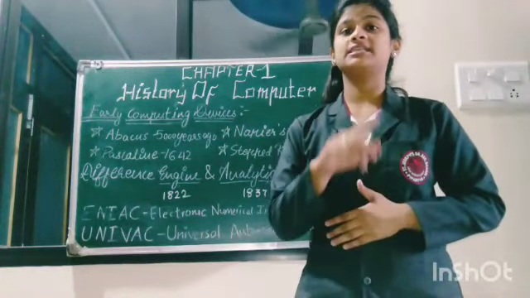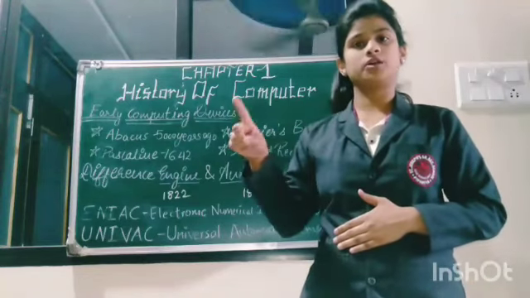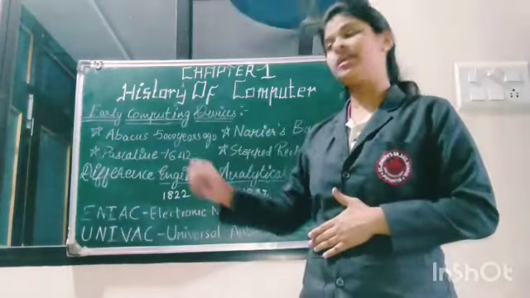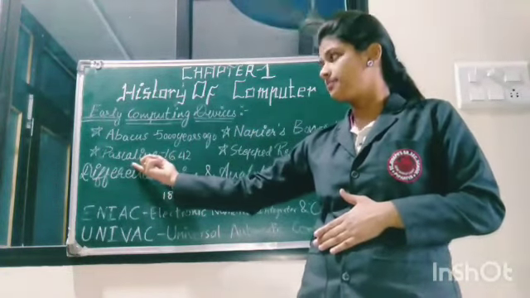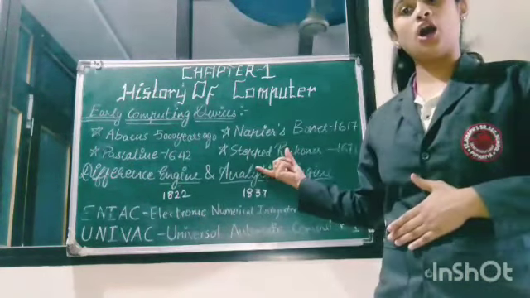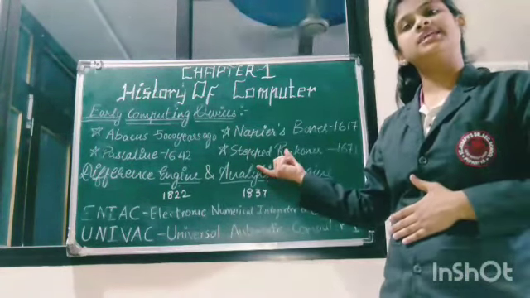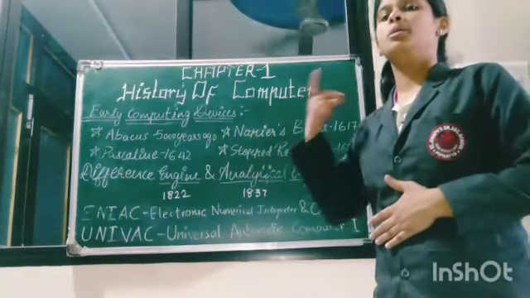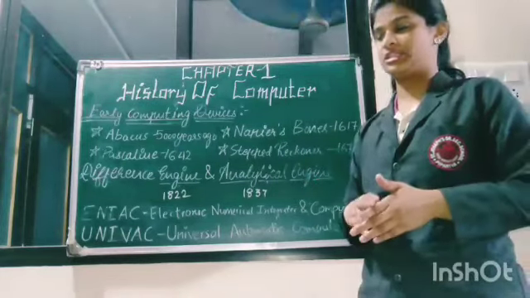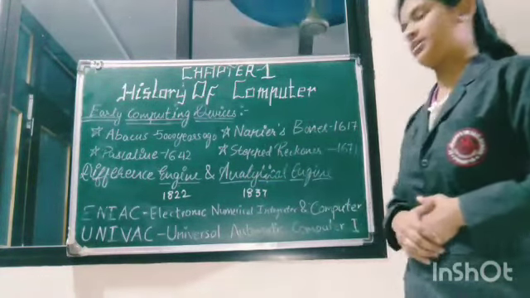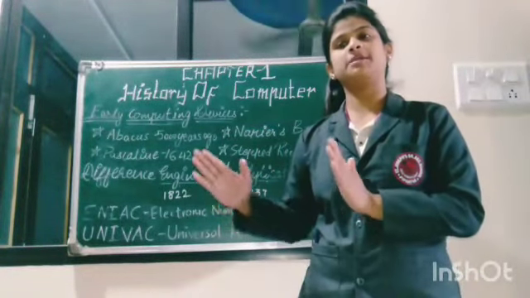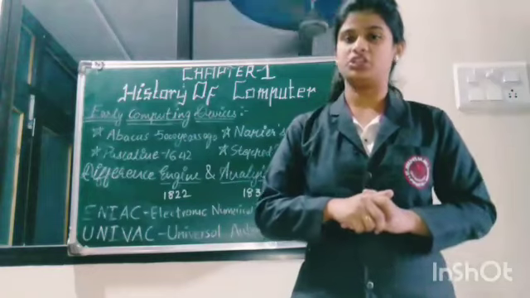Pascaline has 6, 8 or 12 wheels inside it, and through the wheels, calculations are carried out. After this device, Leibniz got an idea to make a new device for faster calculation, the stepped reckoner. This device can calculate addition, subtraction, multiplication and division.